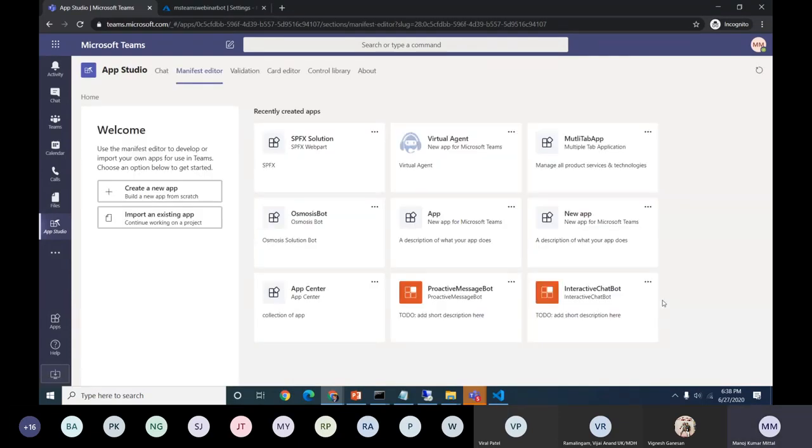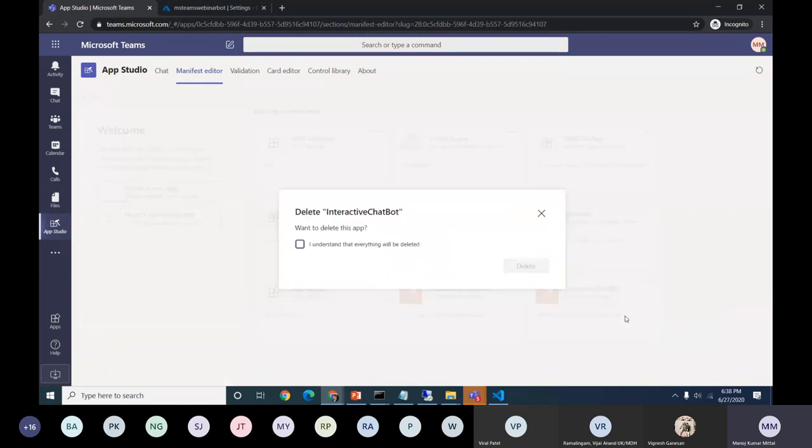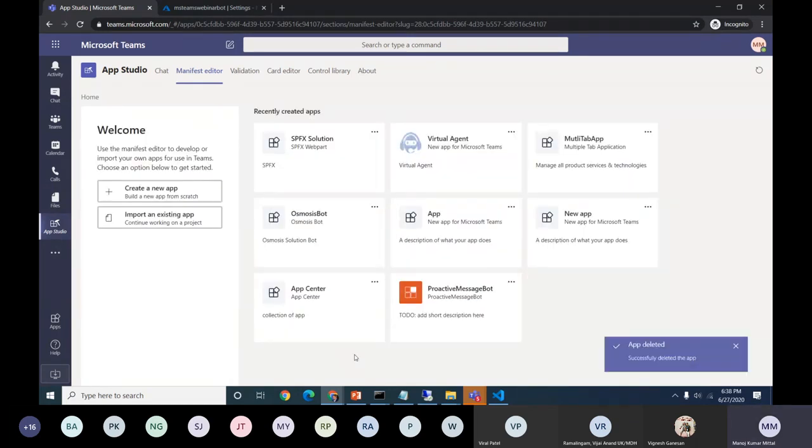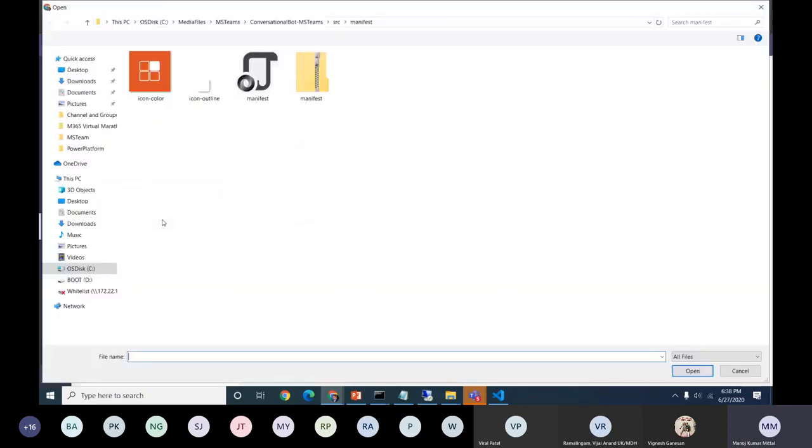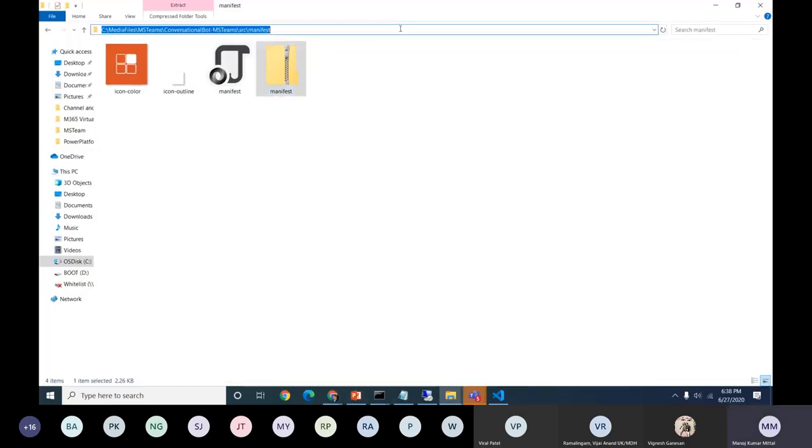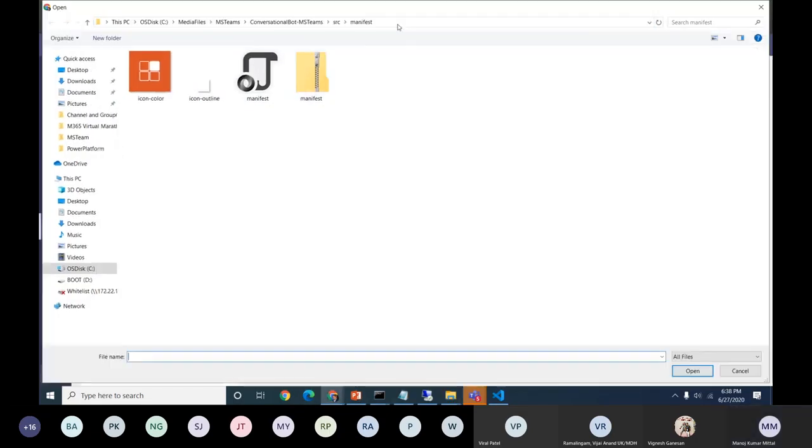It was already there, so let me delete it. I will deploy from fresh. Here, import an existing app. I will select it because I already have a package there. I believe it's the same one. Yeah, I select the manifest.